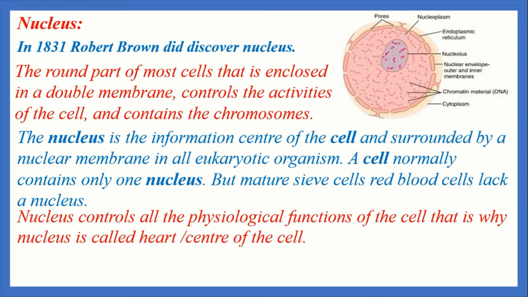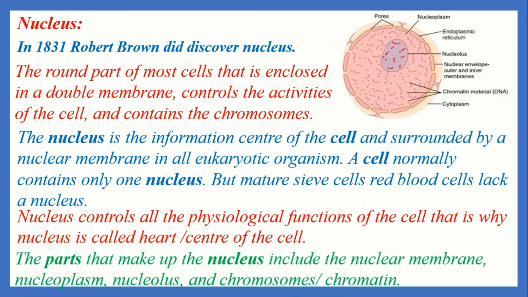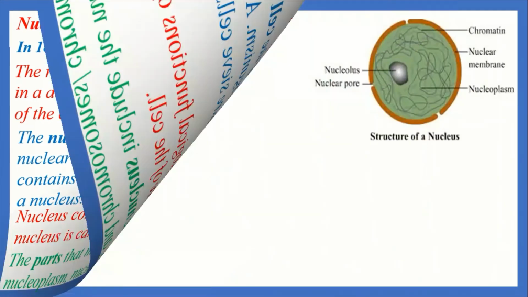Nucleus controls all the physiological functions of the cell. That is why nucleus is called the heart or center of the cell. The parts that make up the nucleus include the nuclear membrane, nucleoplasm, nucleolus and chromosome. Okay everybody, now let's see the different parts of the nucleus.